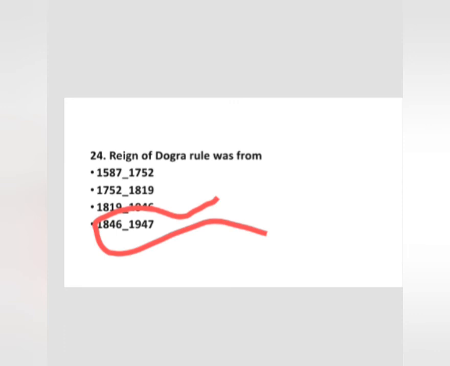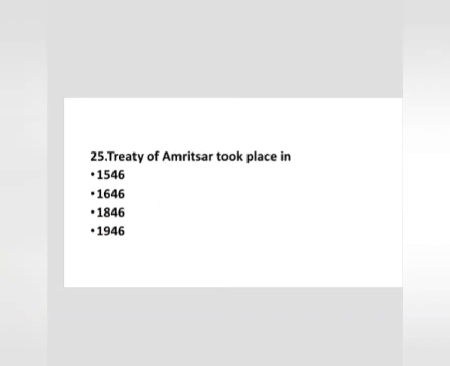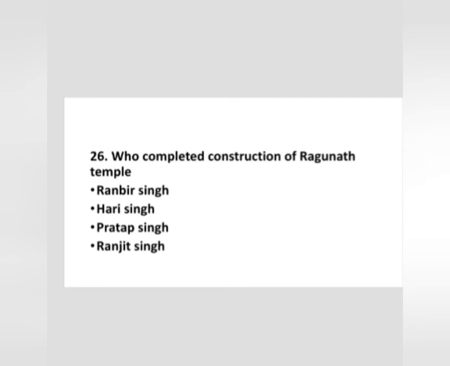And in 1846, the first Dogra ruler, the Treaty of Amritsar took place with Gulab Singh. Thereafter, the dynasty of Dogra rule came. Now question number 25. The Treaty of Amritsar took place in, as I have already told you, 1846. Now question number 26.